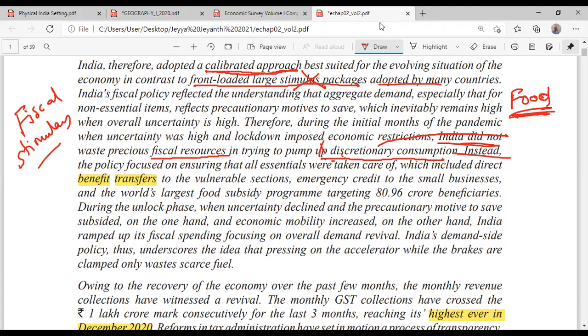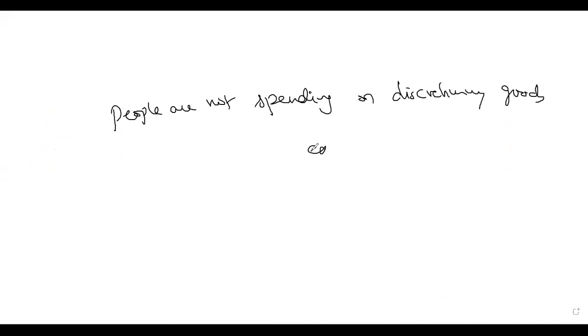These non-essentials are known as discretionary consumption, discretionary goods. I repeat, if I got confused, please write this. This is a big problem in the Indian economy today, people are not spending on discretionary goods.